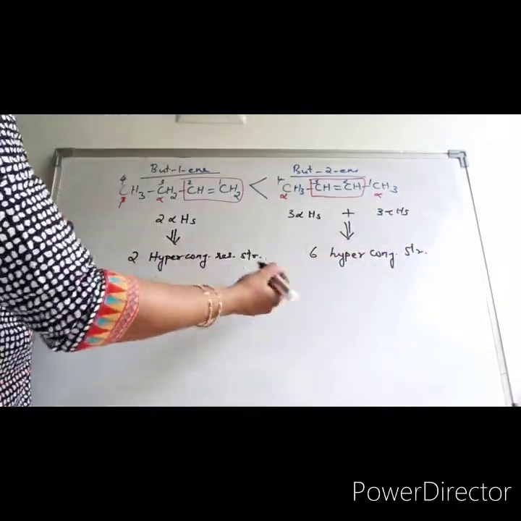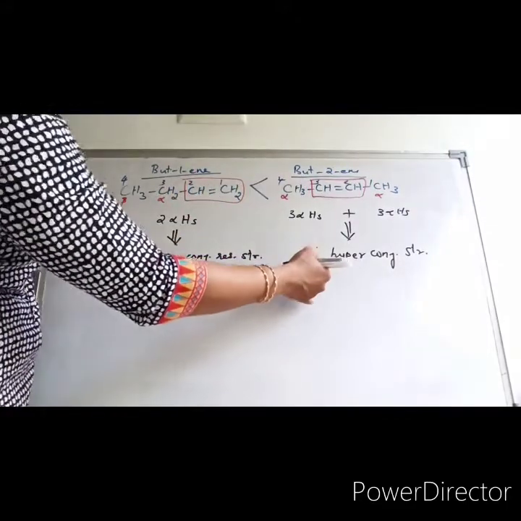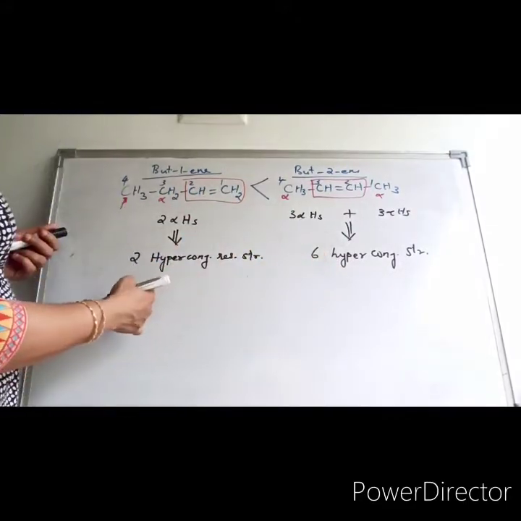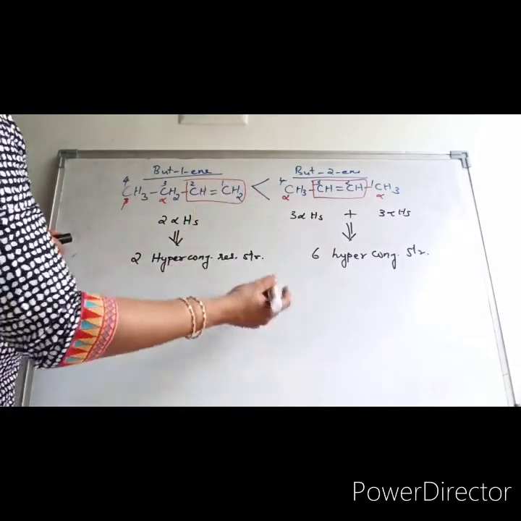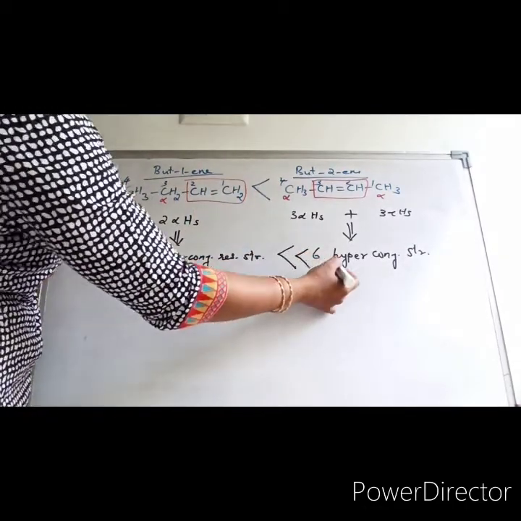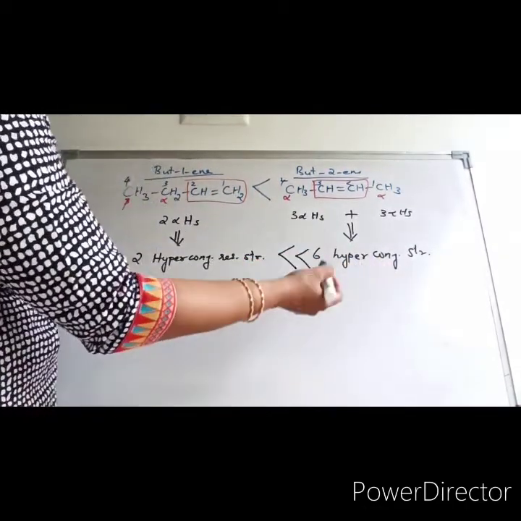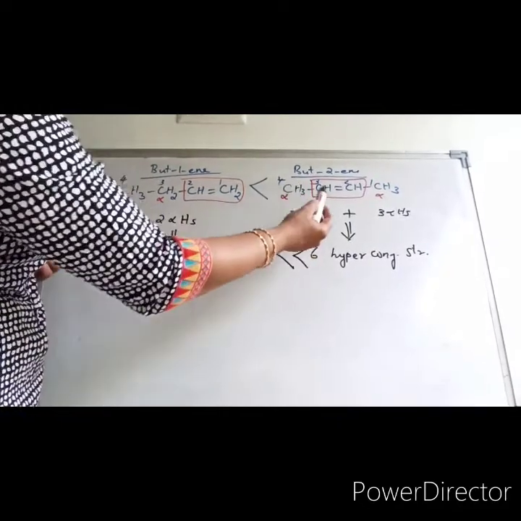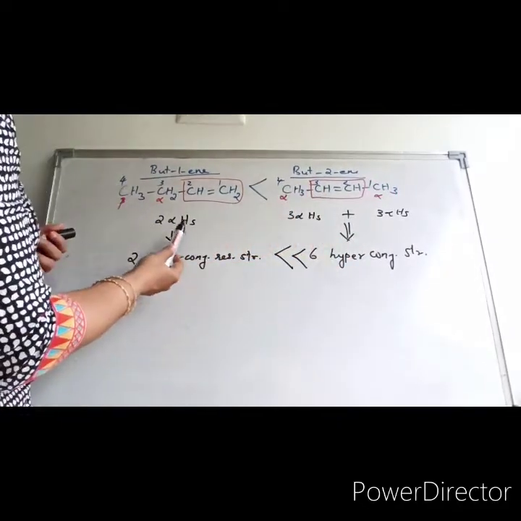Okay, so which will be more stable? The one with 6 hyperconjugative structures or the one with 2 hyperconjugative structures? Obviously the one with the greater number of structures will be more stable. So that is why but-2-ene is more stable than but-1-ene.